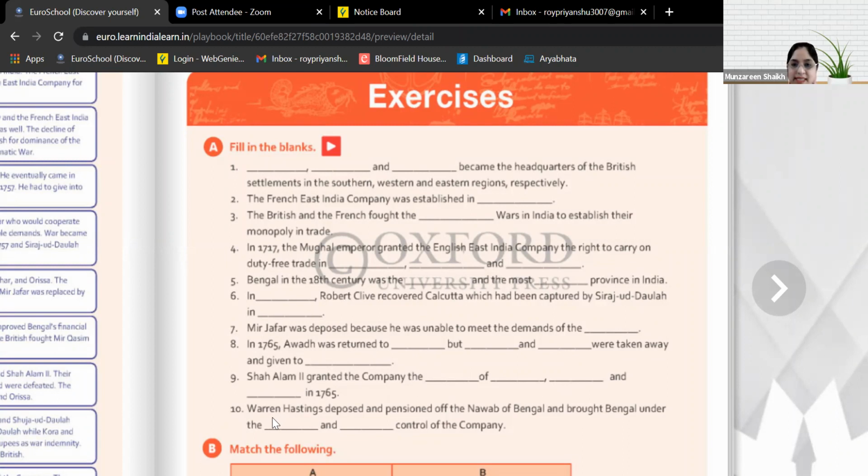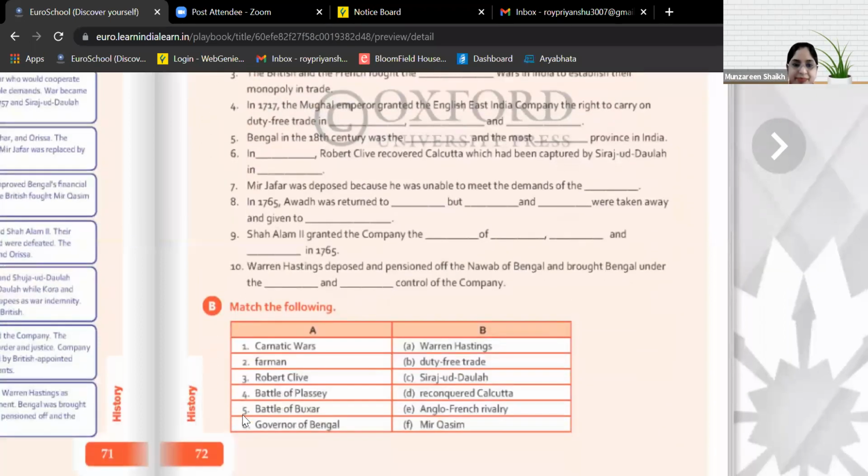Next, Warren Hastings deposed and pensioned off the Nawab of Bengal and brought Bengal under the dash and dash control of the company. This we just read. Yes, ma'am, direct and complete. Direct and complete control of the company. Okay, everybody got the answers?